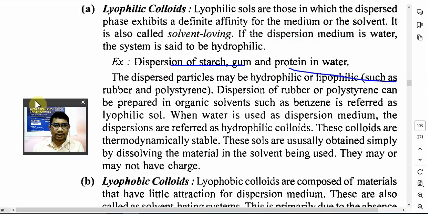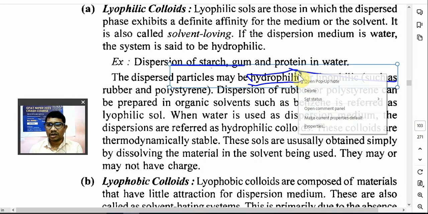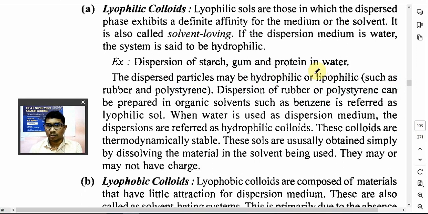It is not compulsory that only hydrophilic will be here. The dispersed particle may be hydrophilic, meaning it is soluble in water and has more affinity towards water. It may be lipophilic, when the dispersed particle has more affinity towards organic solvents. For example, you can make a dispersion of rubber or polystyrene in an organic solvent like benzene, and it is known as a lyophilic sol. If water is used, it is known as a hydrophilic colloid.